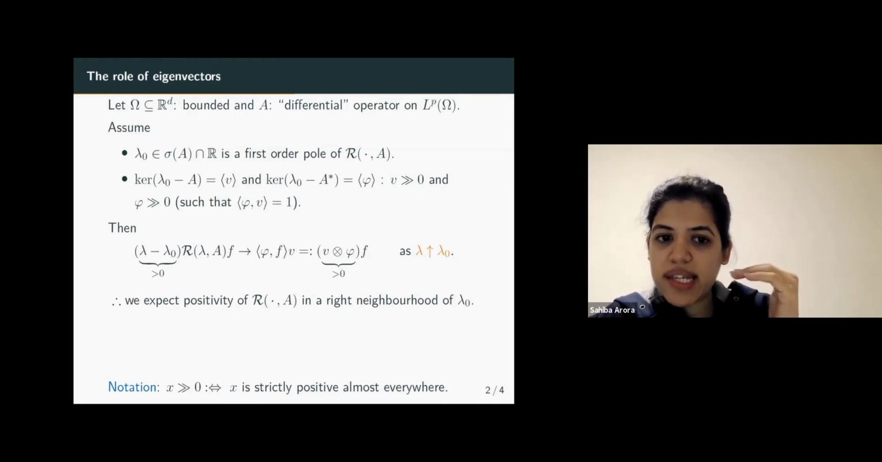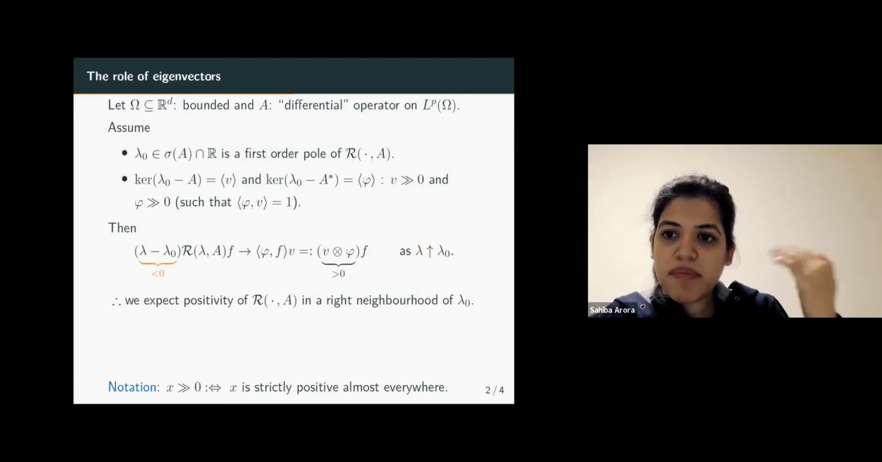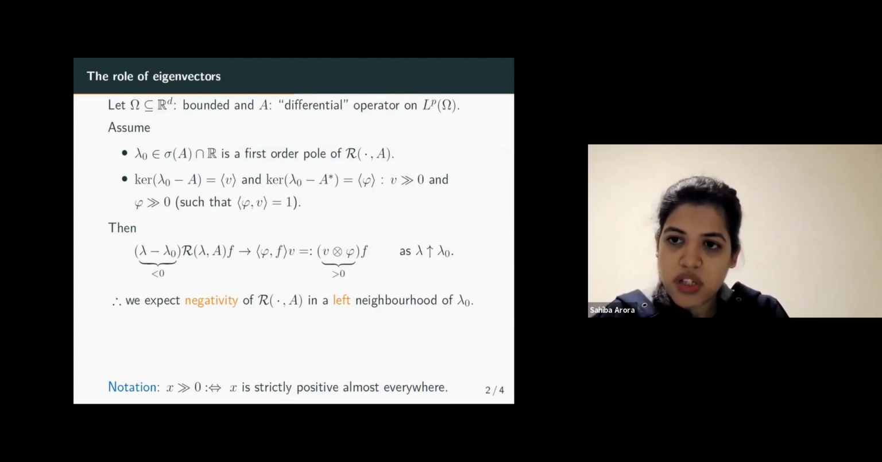But now in this case, lambda minus lambda naught becomes negative. And that is the reason that we expect negativity of the resolvent in a left neighborhood of lambda naught. So this is the reason to expect positivity on the right and negativity on the left. This is the intuition behind the weaker versions of the maximum and anti-maximum principle. But now we have a concept and an intuition.